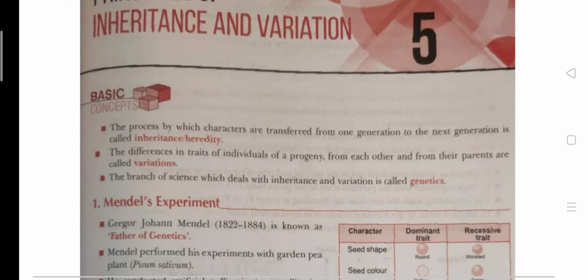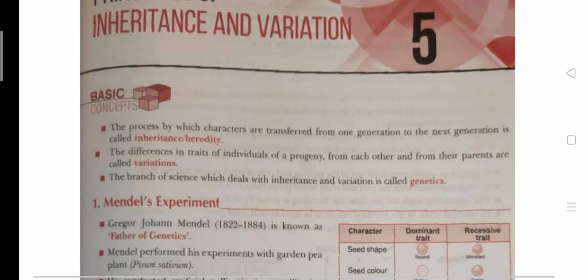You can see in your surroundings we are similar to our parents. All plants, if there is a guava plant, and we sow the seed of guava, then again a new guava plant will germinate that is similar in taste to its parent plant. So the conclusion is that all offspring are similar to their parents, and the process of transmission of the parents' characters, parents' traits, into the offspring is known as heredity, or you can say inheritance.